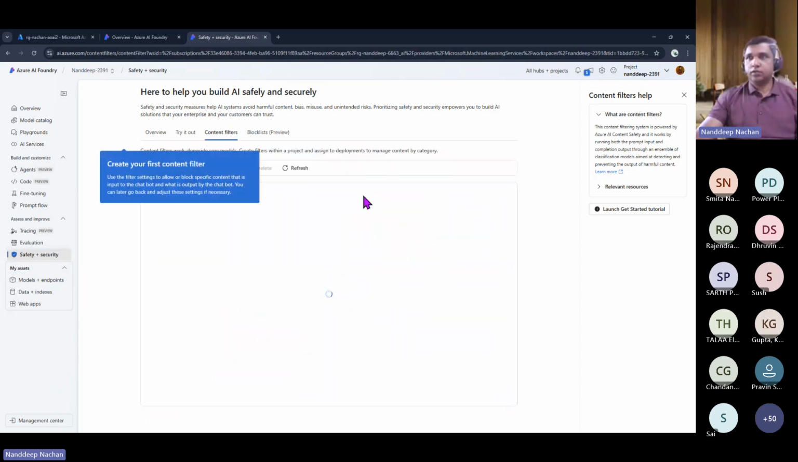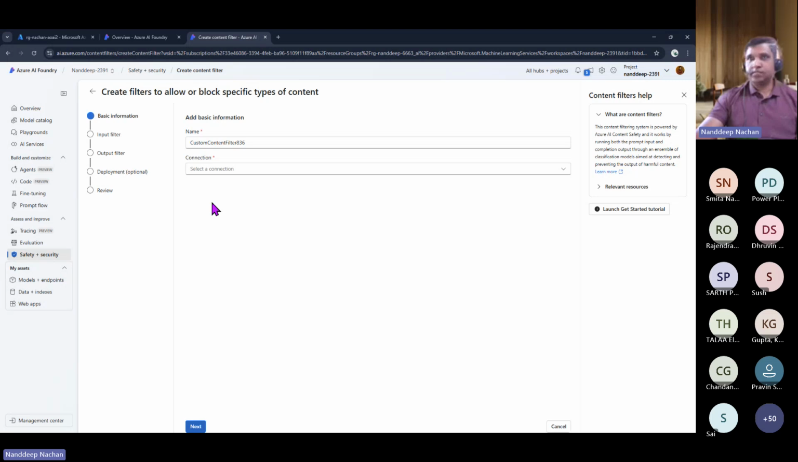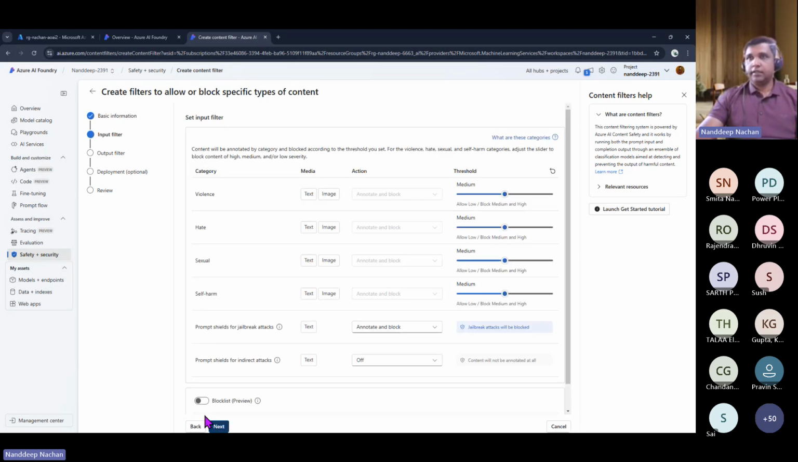For example, if you come to this content filter, this is a very nice place to go. Here you can define the connection, and then you will be able to do the filtering. Here we do have various categories, including violence, hate, sexual, self-harm, and everything, which are probably kind of lacking features that we have in Copilot Studio. But from this AI Foundry, we can block or allow a certain type of content.